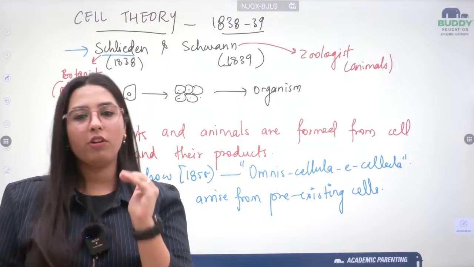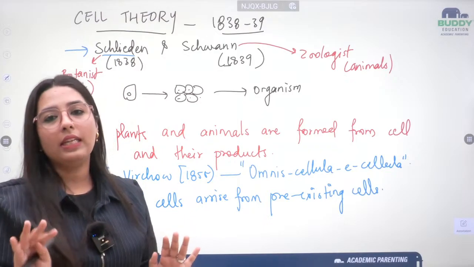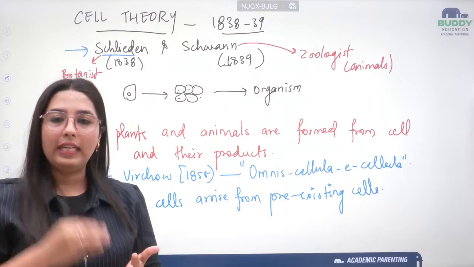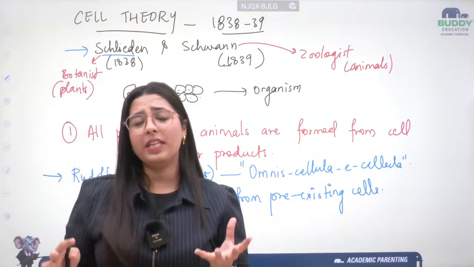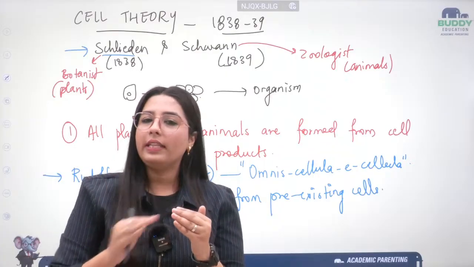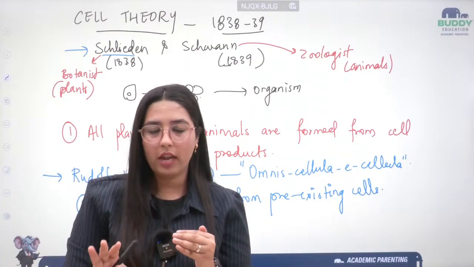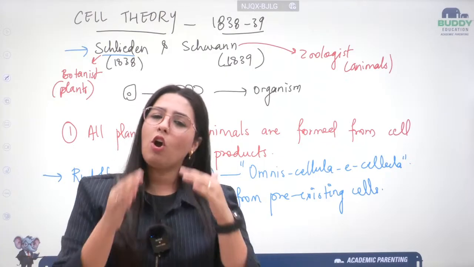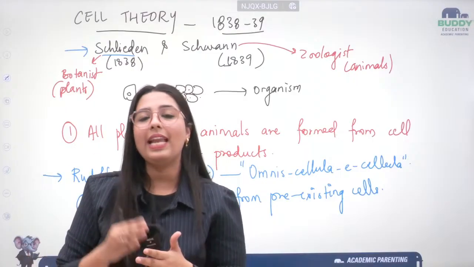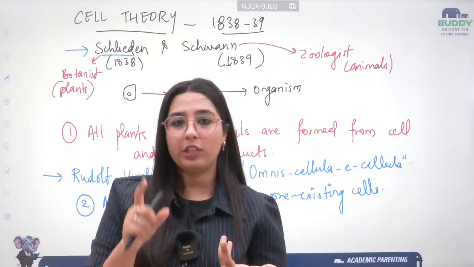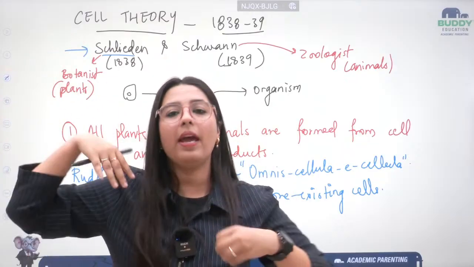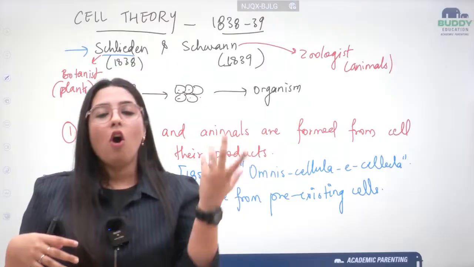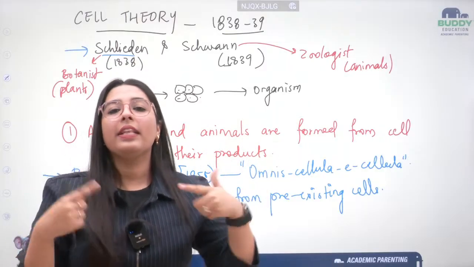It's okay if you cannot remember that, but then remember the year that they gave the cell theory, in the year 1838 and 1839. What they have said is all the plants and all the animals, including both the organisms. So if I talk about plants and animals, all the organisms are formed from cell and their products. Obviously the products we have already studied. One cell, then tissue, then organ system, and then organism. So all organisms are formed from cell and their products.